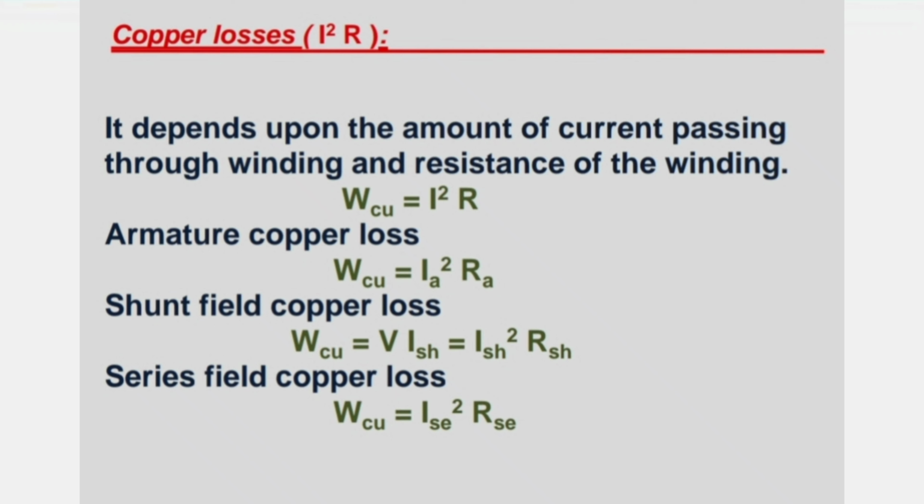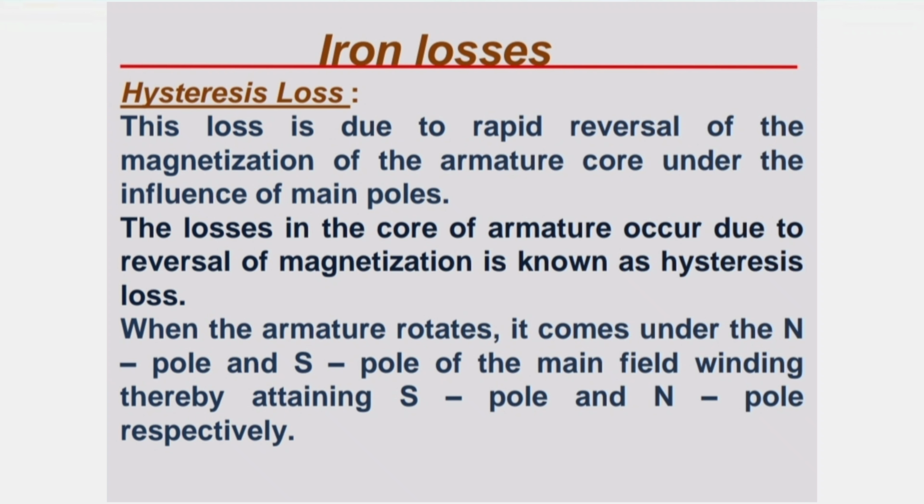And shunt field copper losses: Wcu equals Ish squared Rsh. Here Ish is the current of the shunt field and Rsh is the resistance of the shunt field. Third one, series field copper losses: Wcu equals Isc squared Rsc. Isc is the current of the series field and Rsc is the resistance of the series field. Then the second one, iron losses.